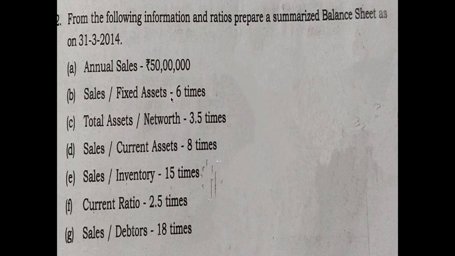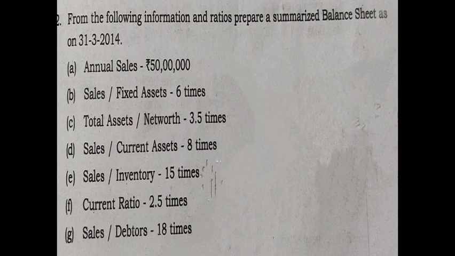If you go through the ratios, in each ratio there is sales. Since the ratio and sales are given, you can easily find the other item. In the next one also sales is given, so this item can be easily found out. Here sales is given, so inventory also can be easily found out. Once you have dealt with all these items, you may accumulate some other items that can be used to find the rest of the ratios. That's how we are going to deal with it. We will discuss in detail.